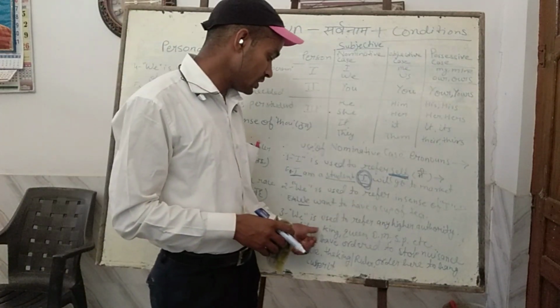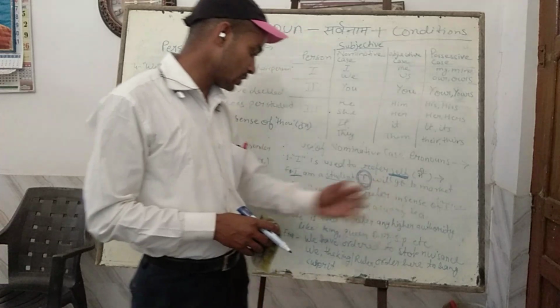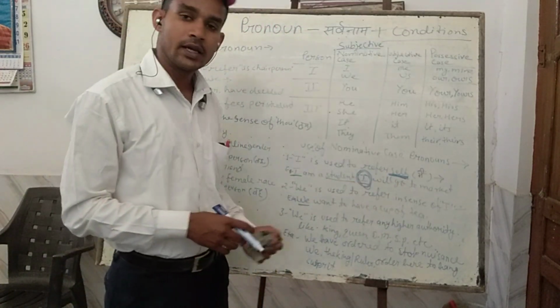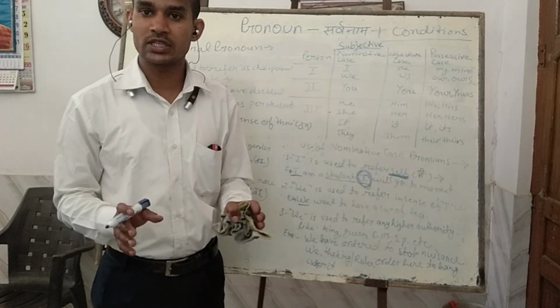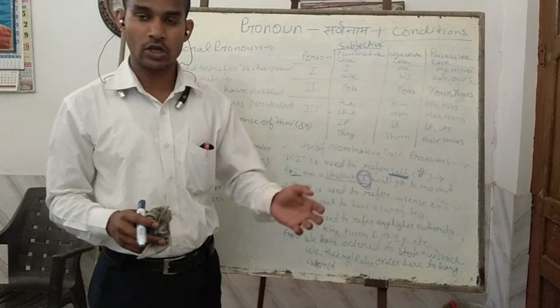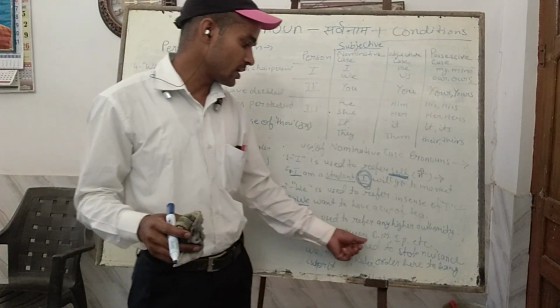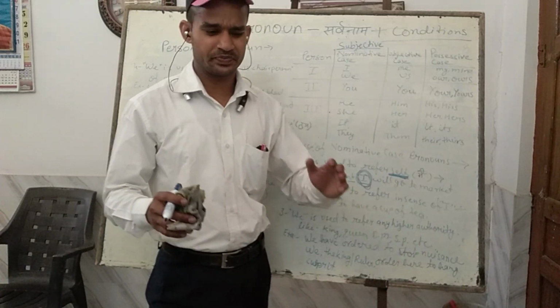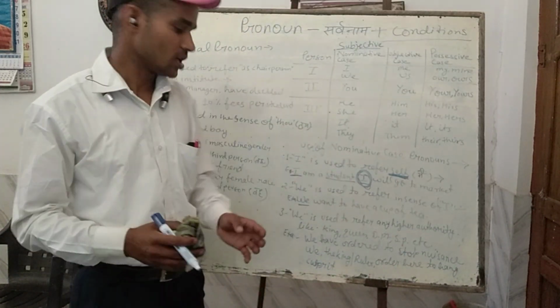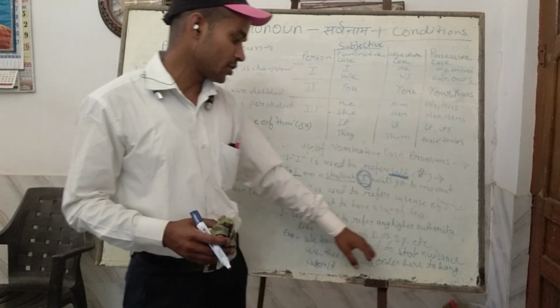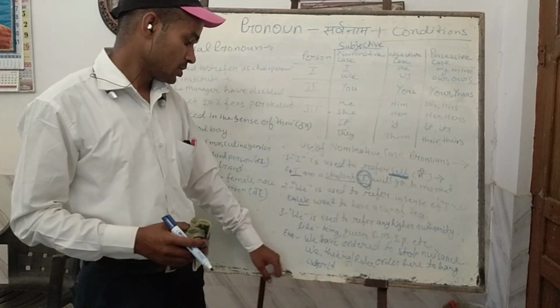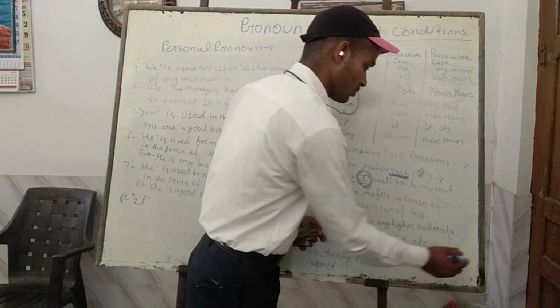Second use: we is used to refer to any higher authority. We is used for higher authority, higher posts and dignitaries like king, queen, DM, SP and other respectable and honorable posts. For example, we have ordered to stop nuisance. We have ordered to stop nuisance.